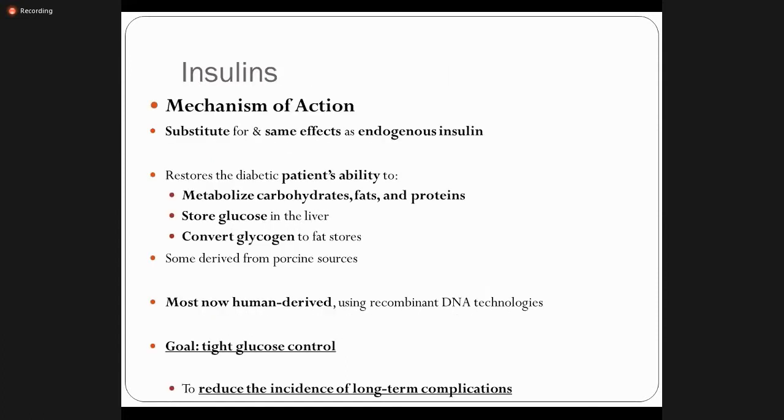Okay. Now, insulin. Insulin mechanism of action: it is a substitute for, and has the same effects as, endogenous insulin. It restores the diabetic patient's ability to metabolize carbohydrates, fats, and proteins, store glucose in the liver, and convert glycogen to fat stores. Some insulin derives from porcine sources. That means we can derive it from the pig.